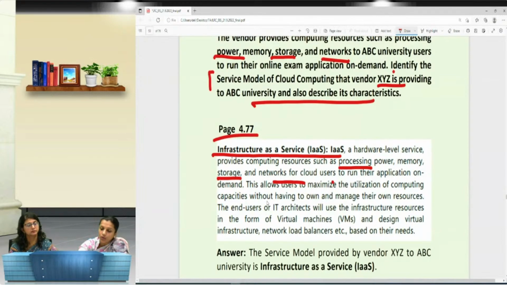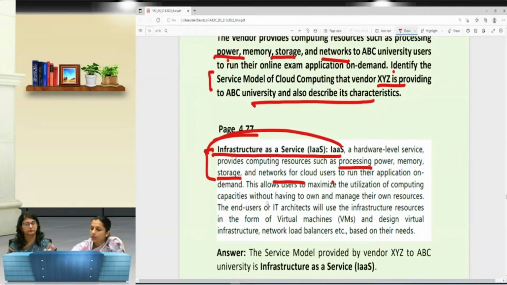Try to give more time to this question because the whole question will be wrong if you wrongly predict which service model it is. If you are not sure, read the question again and find out what services they are providing. They are providing power, memory, network, everything, so that means they are providing the infrastructure. According to the definition, the answer would be infrastructure as a service.